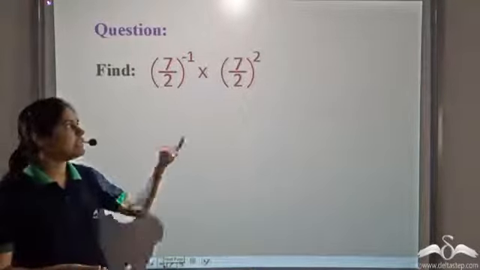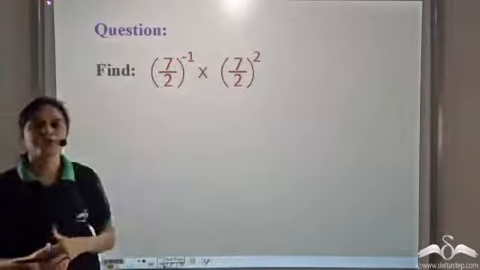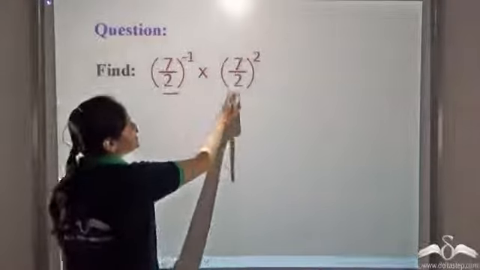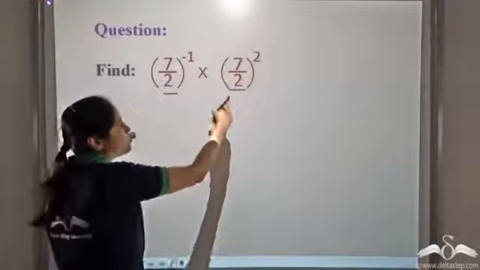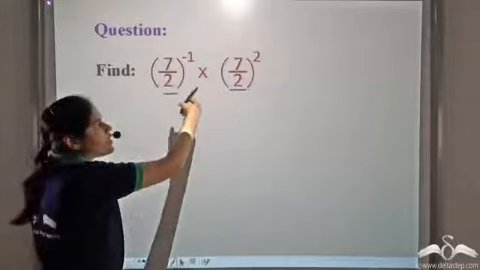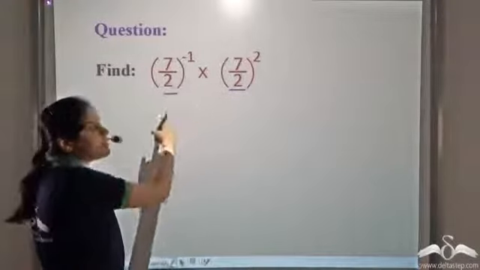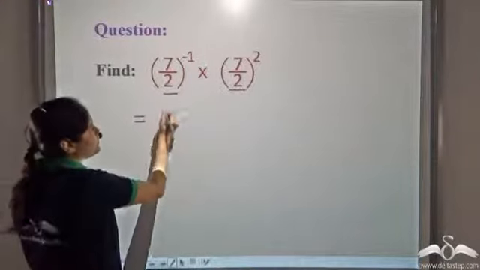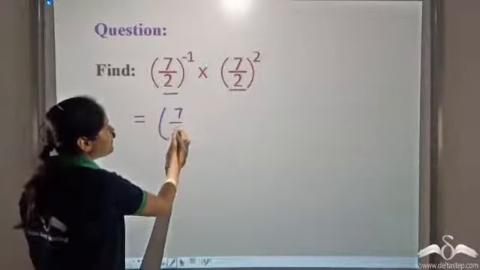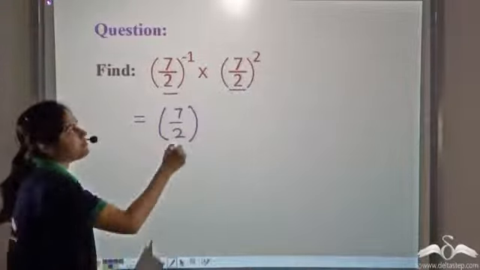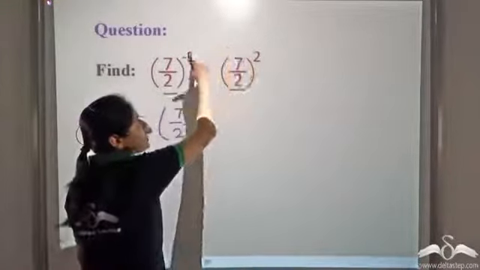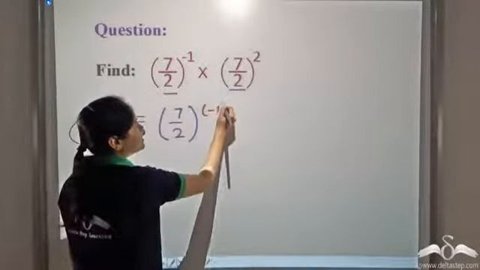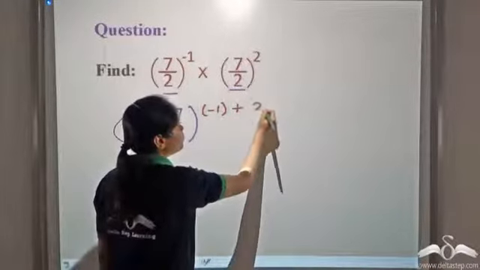Now can you find the value of this expression? We see that the base is the same, that is 7 by 2. So these are two exponentials with the same base being multiplied. So let us apply the law of exponents. This is equal to 7 by 2 raised to the power, which is the sum of these two powers, that is 7 by 2 to the power negative 1 plus 2.